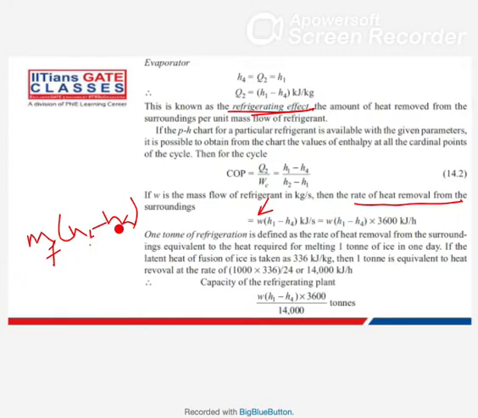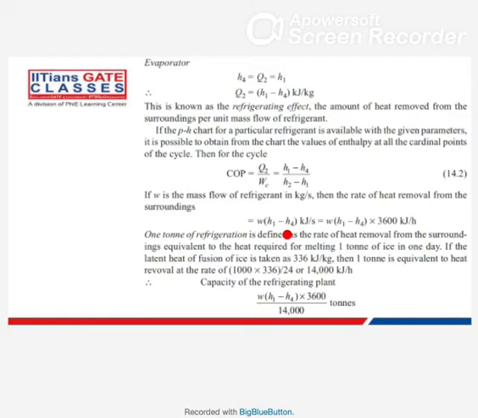You should understand the units also, what they are asking. If only refrigerating effect they are asking, that means kilojoule per kg. But if they are asking heat removal rate, or that too in terms of kilowatt, then you can calculate it by W multiplied by H1 minus H4.